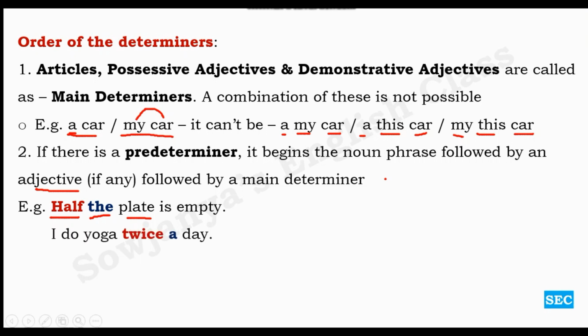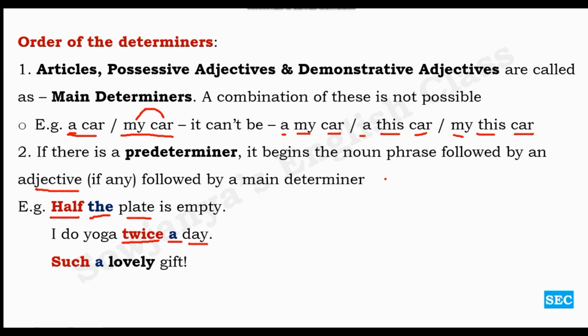And then, I do yoga twice a day. So here, I do yoga, when? Twice a day. This adverbial phrase has one predeterminer, twice, one main determiner, a, and one noun, day. Such a lovely gift.